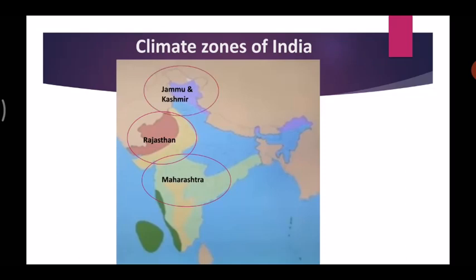Now, what about this? That is Jammu and Kashmir. Well, it is usually very cold out there. So, while there may be days which are sunny, usually this place has a lot of cool temperature. The usual temperature of this place is very cold. As a result, Jammu and Kashmir has a cold climate. So the climate of a place is defined by the usual temperature which the place faces. Let's move forward.